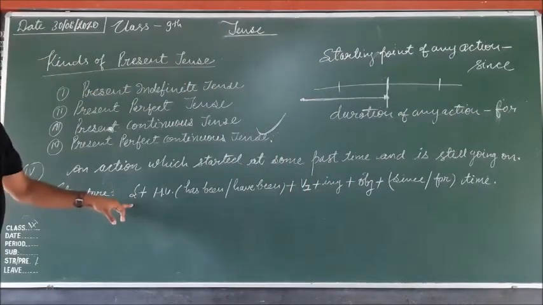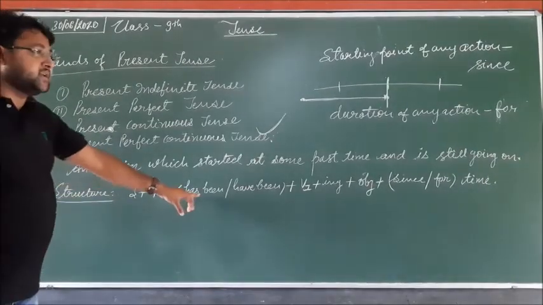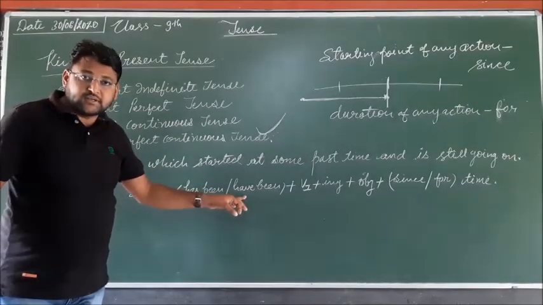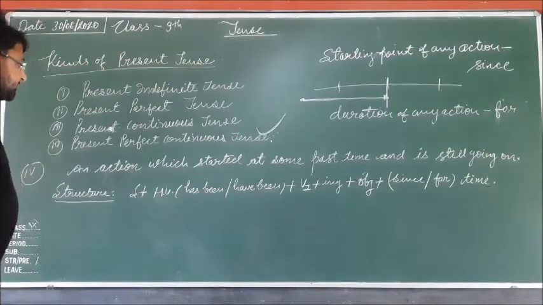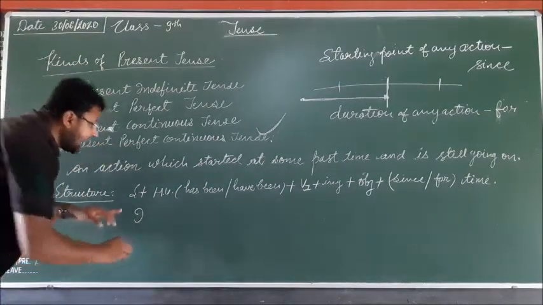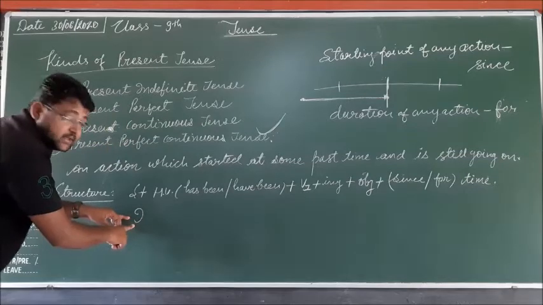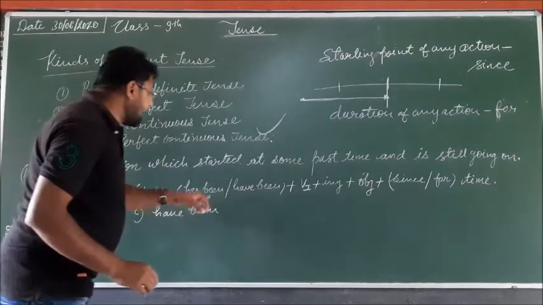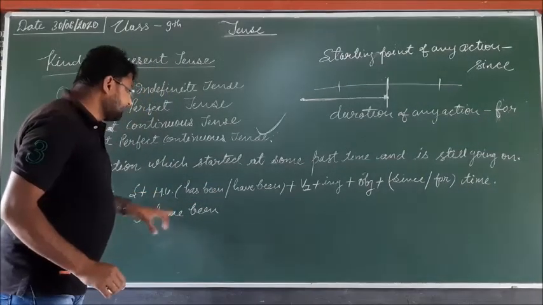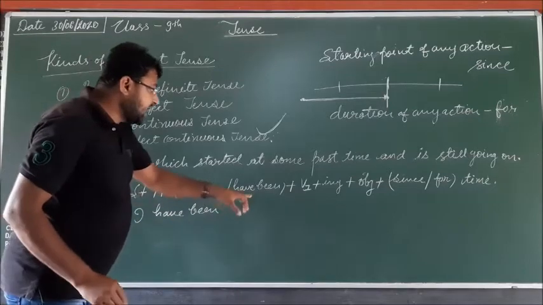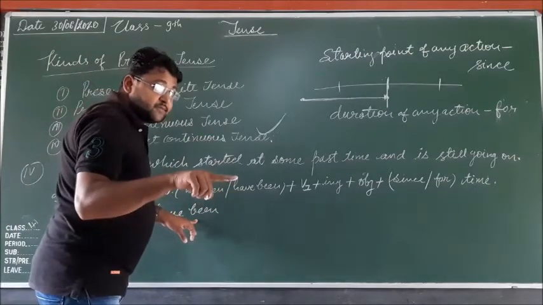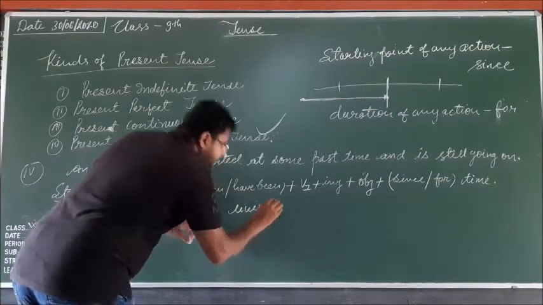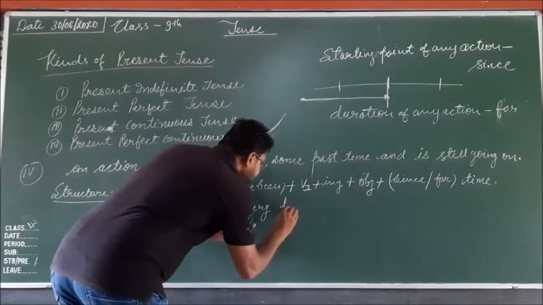So the structure is given, and according to the structure, as I told you, has been is added with the third person singular subject, and have been is used for other subjects. Like the subject is I, so have been. I have been, then the verb first form live, and then the ing form of the verb is living, and then the object here.